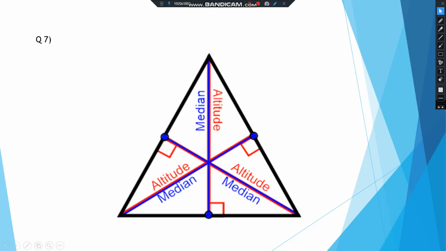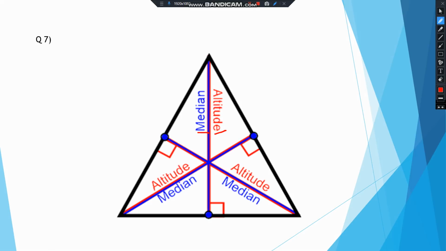So this line shown here is an altitude, right, as well as it is a median, right? So the same line is altitude as well as the median. Same way, this is also an altitude as well as the median, and here also it is an altitude as well as median. So all three are altitudes and medians in case of an equilateral triangle.